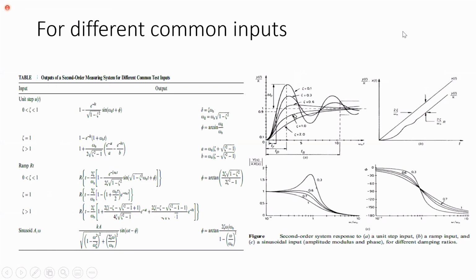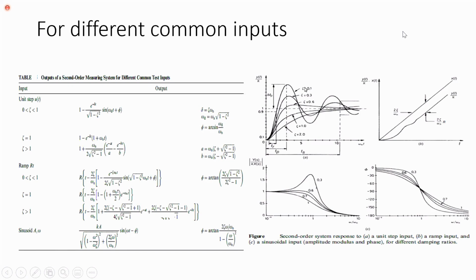But here we have multiple curves because we are using different systems with different damping ratio values. If sigma is 1, this line is the response curve. If sigma is 2, this line is the response curve.